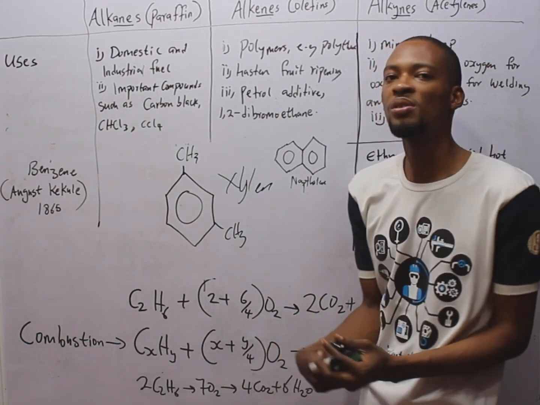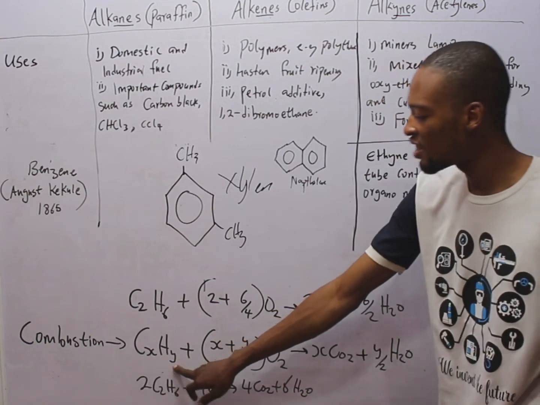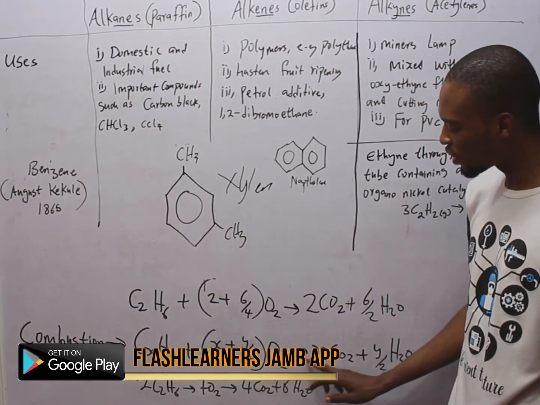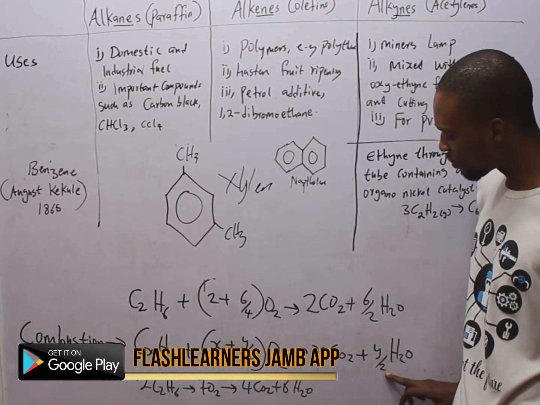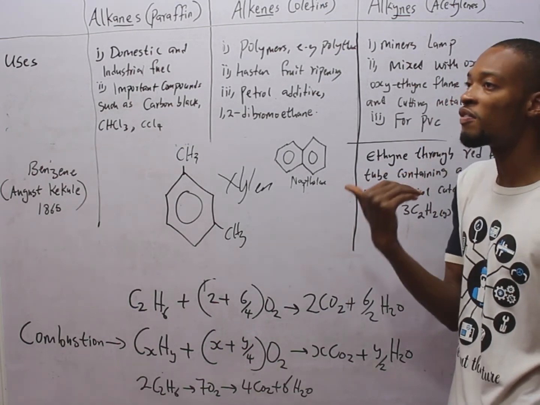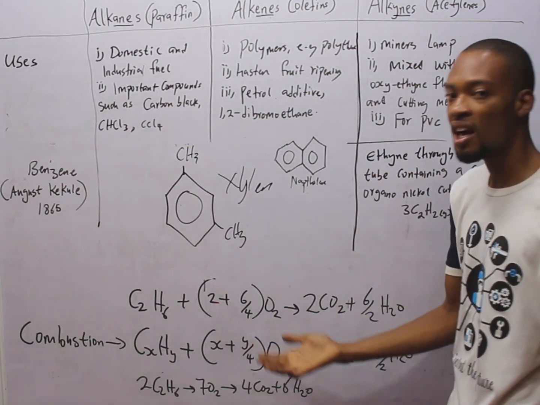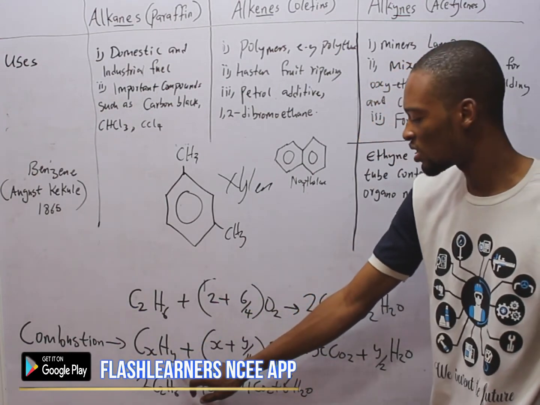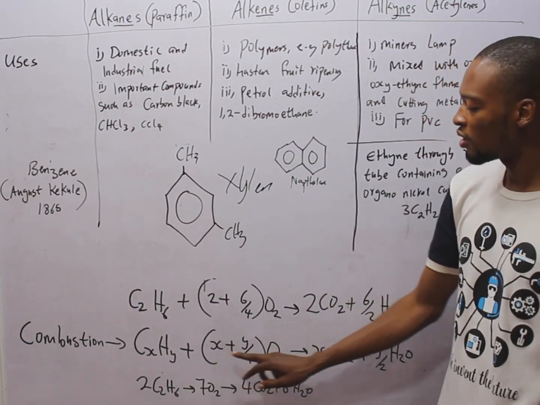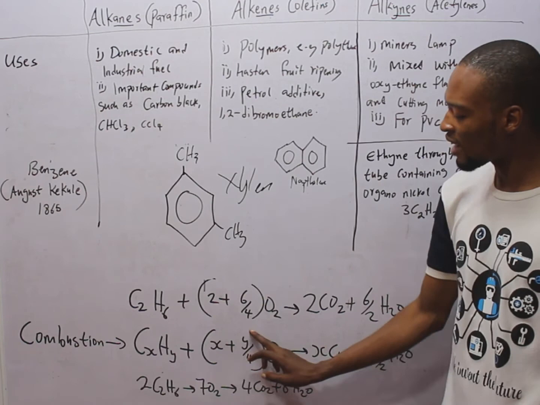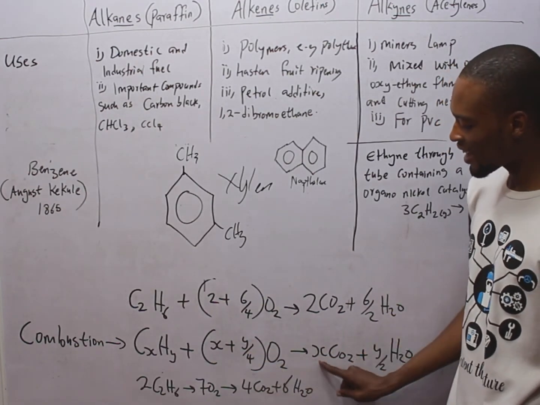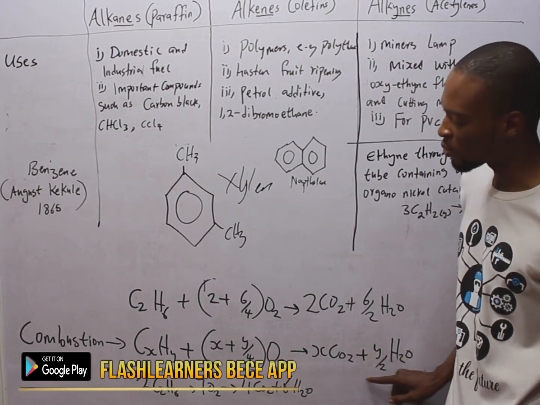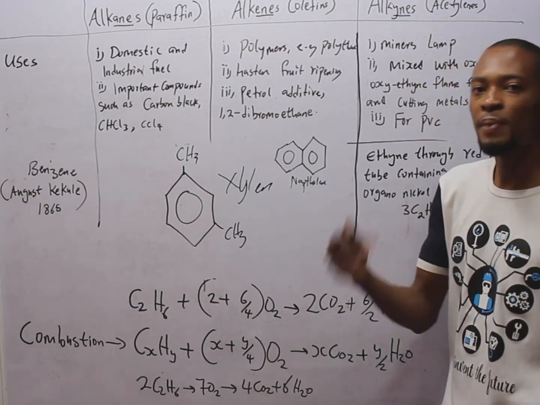So the formula for combustion of a hydrocarbon is simply CxHy plus (x + y/4) O2 to give us xCO2 plus y/2 H2O. The result of combustion of a hydrocarbon is simply carbon dioxide and water. Now look at this. x simply means the number of carbon, y means the number of hydrogen. So when you add x and y over 4, it will give you the number of oxygen. And x here is the number of carbon, and y over 2 for water is the number of hydrogen divided by 2. So just write down this formula.